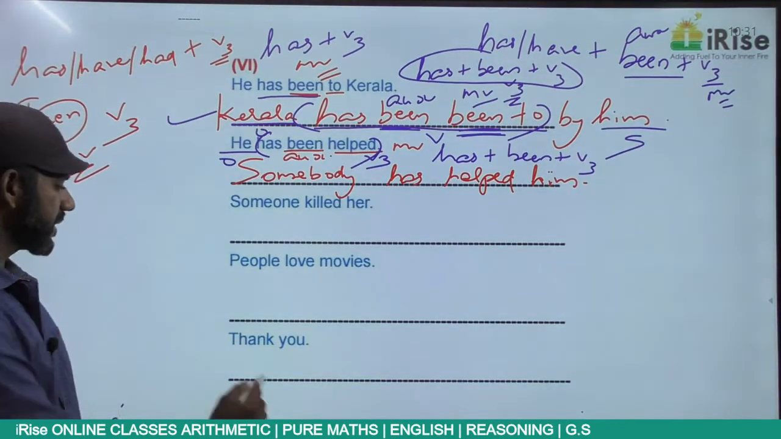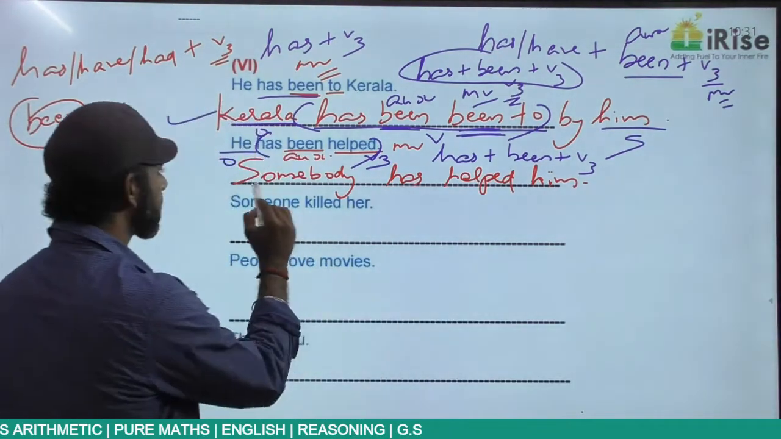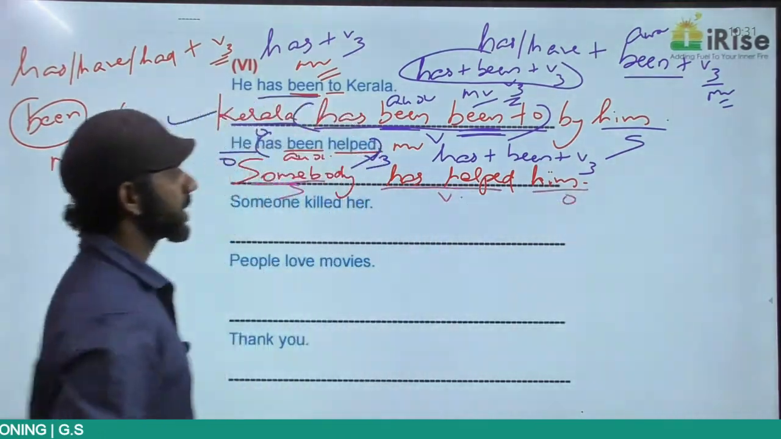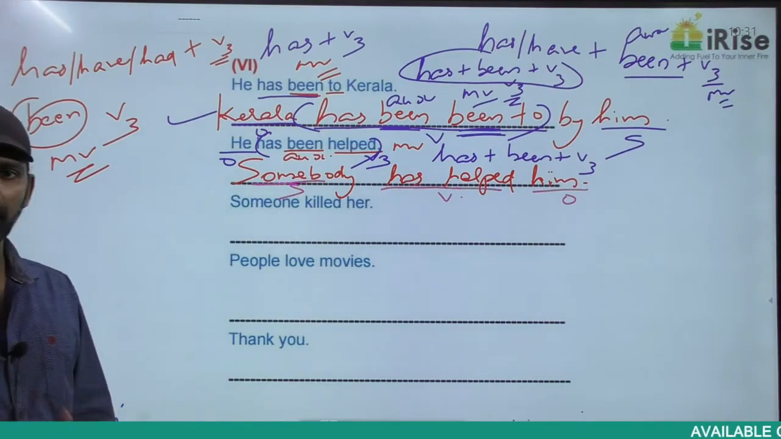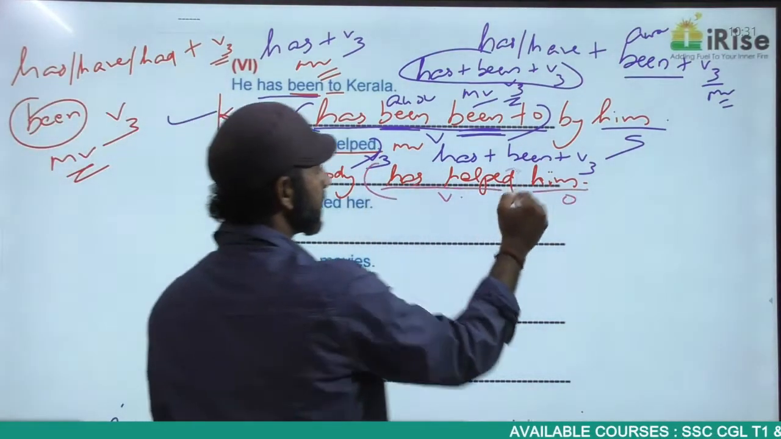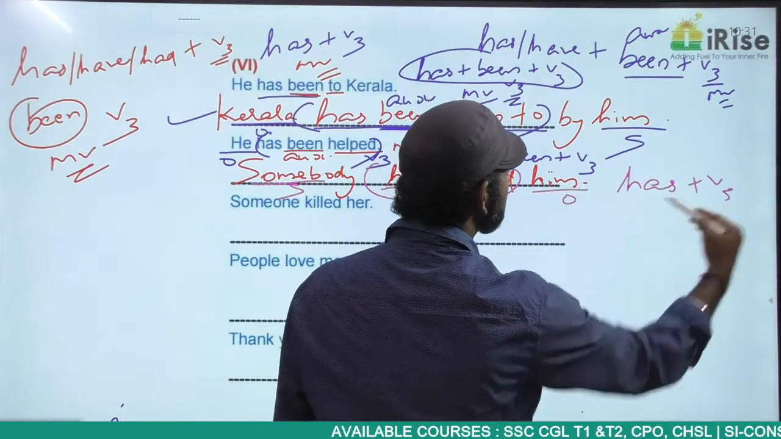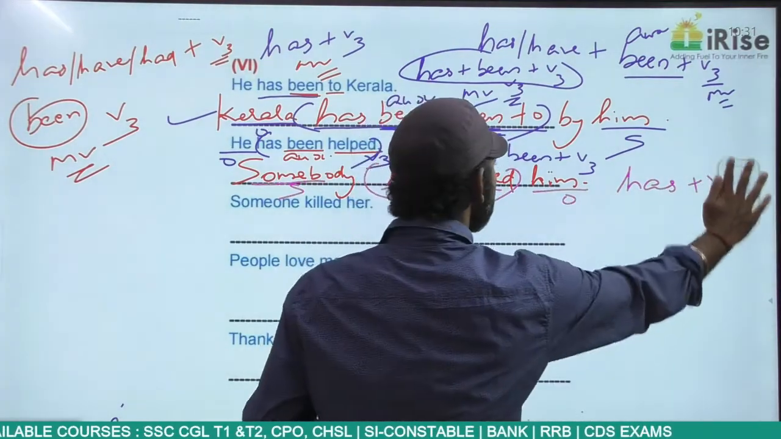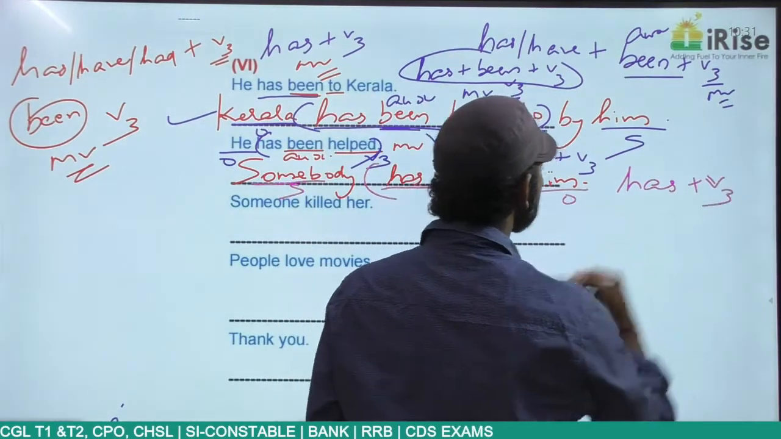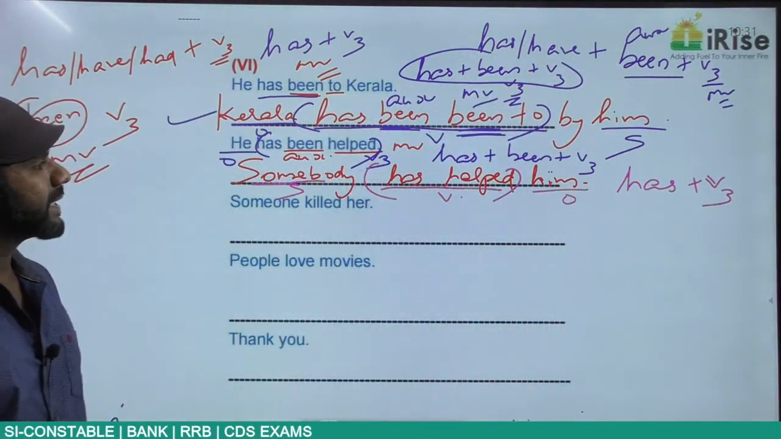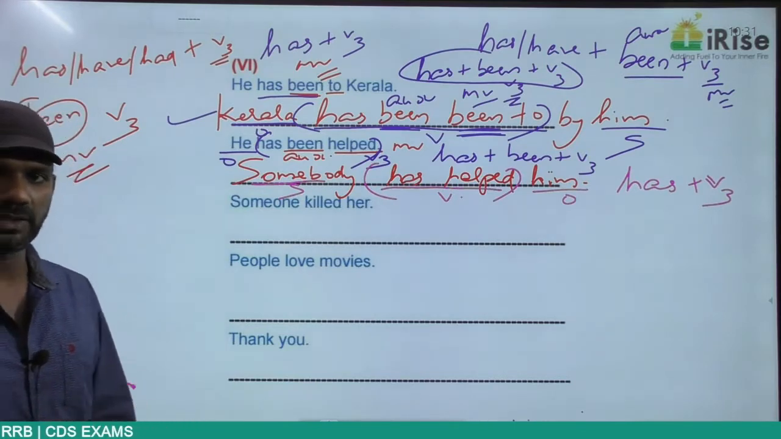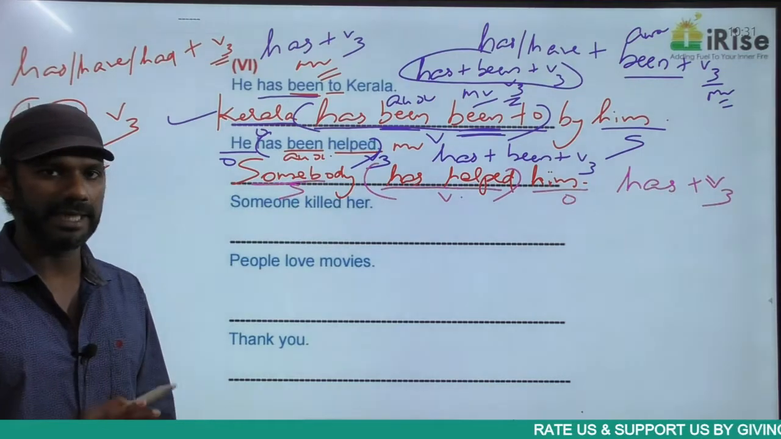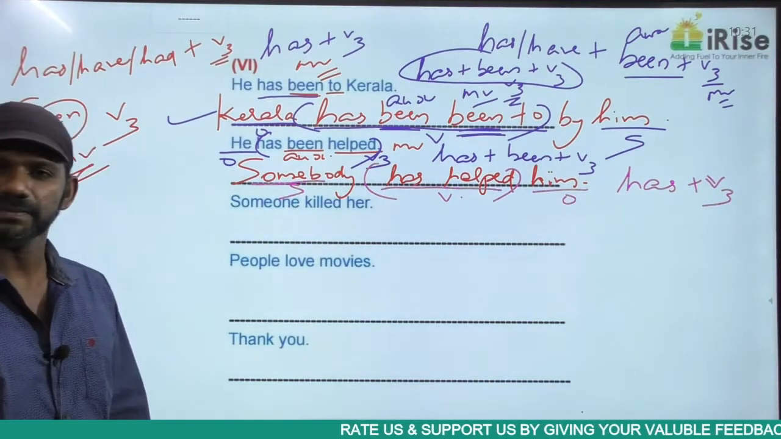Somebody has helped him. Somebody is the subject here. Has helped is a verb here. Him is the object here. So subject, verb, object, active voice. Has helped is has plus V3. There's nothing like has plus V2, it is has plus V3. And has plus V3 is present perfect in the active voice. So "he has been helped" is present perfect passive voice. "Somebody has helped him" is present perfect active voice. Getting it? Come to the next one.